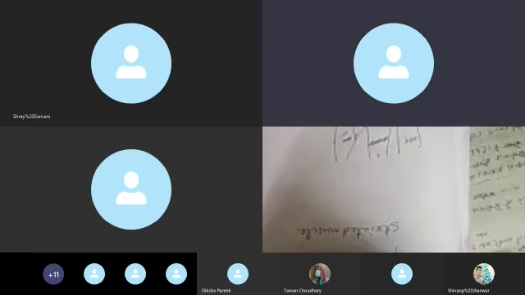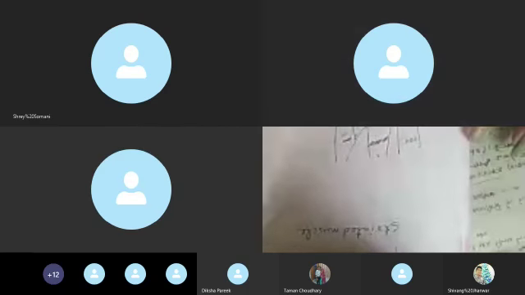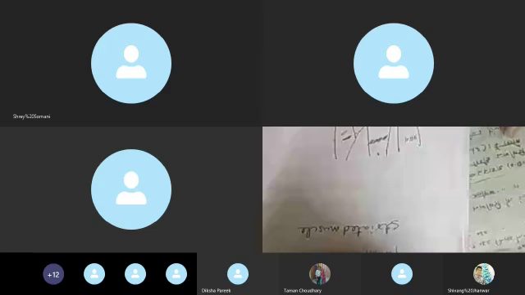And a thick band is present, which is called the intercalated disc. This is the intercalated disc. Cardiac muscles. Clear?